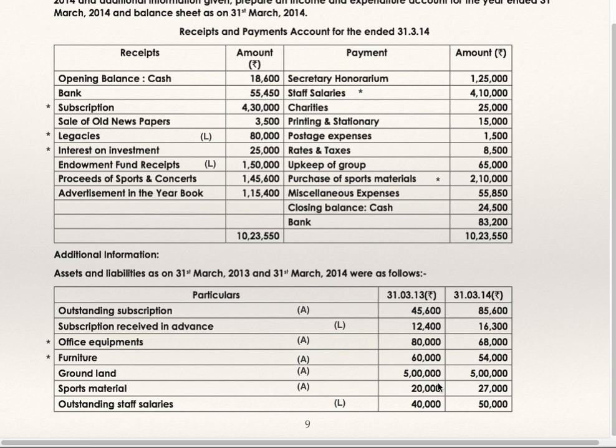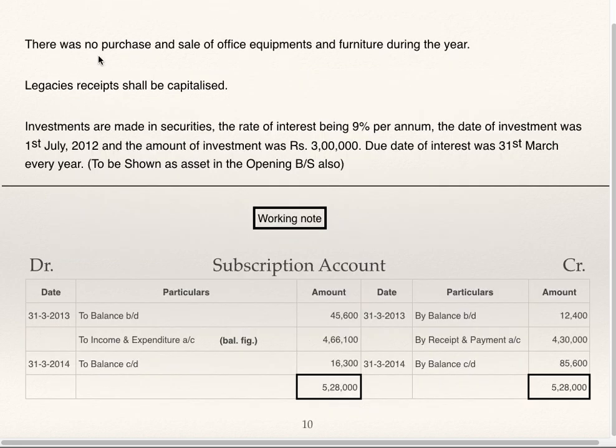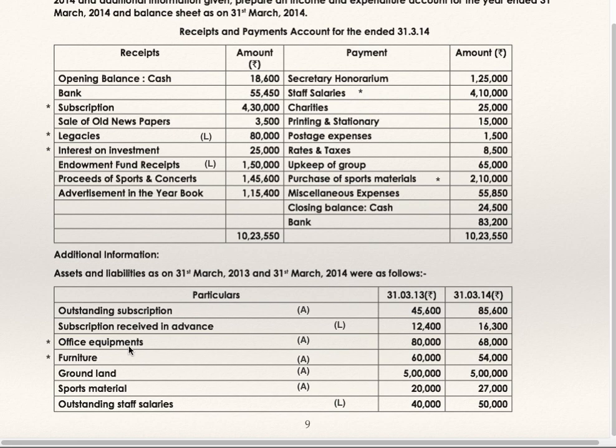Opening sports material is 20,000 plus they have purchased sports material during the year worth 2,10,000. So 2,10,000 plus 20,000 is 2,30,000 minus 27,000 is the value of sports material which is used or consumed during the year, which is to be shown as expenditure. There was no purchase and sale of office equipment and furniture during the year. We'll go back to additional information. Office equipment and furniture, no purchase or sale.